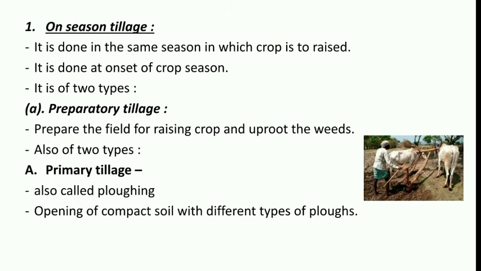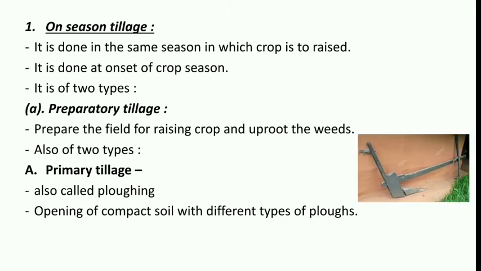It is done with the help of plow. Here we can see the diagram of a general plow, an ancient plow, which is used in Indian villages, and it is done after the crop harvest to bring the land under cultivation for the next crop. In this, the opening of compact soil with the help of different types of plows is done.